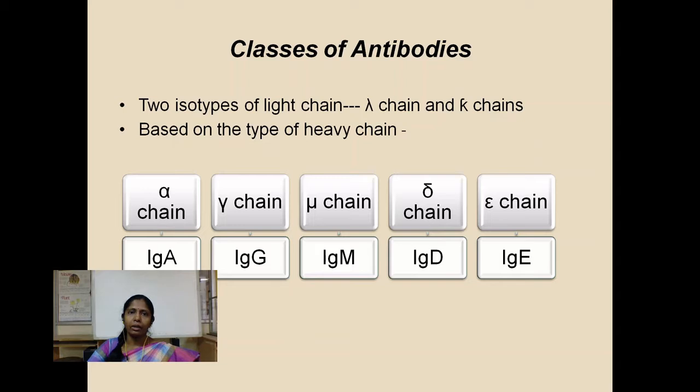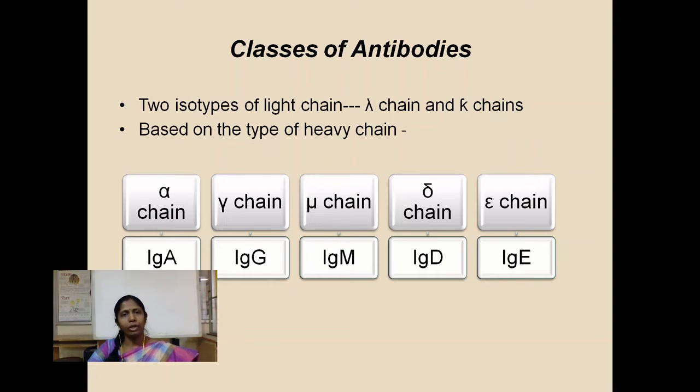There are different types of antibody molecules based on the light chain type or the heavy chain type they are comprised of. The genes coding for the heavy chains and the light chains possess multiple alleles, and due to this there are different peptide chains both in the light chain class as well as the heavy chain class. In the light chains there are two isotypes, namely the lambda light chain and the kappa light chain. Any antibody molecule can have both lambda light chains or both kappa light chains. They cannot possess one lambda light chain and one kappa light chain.